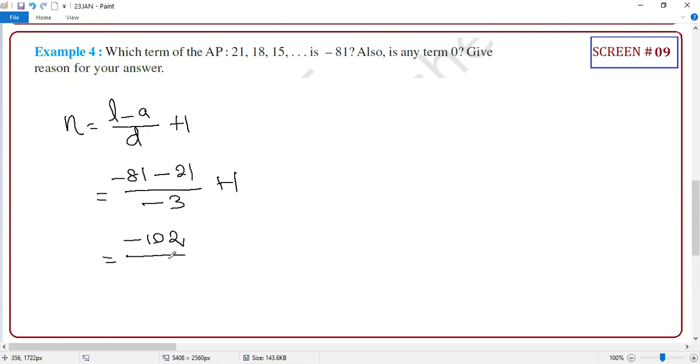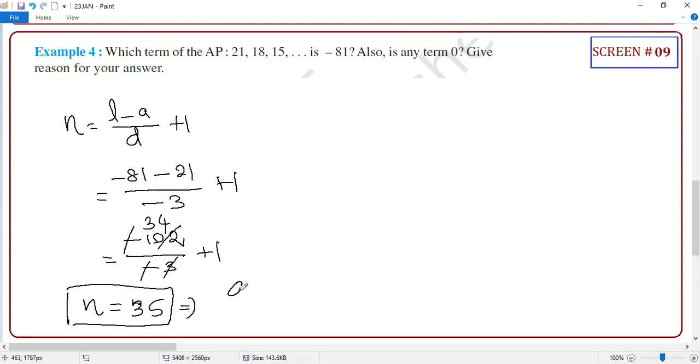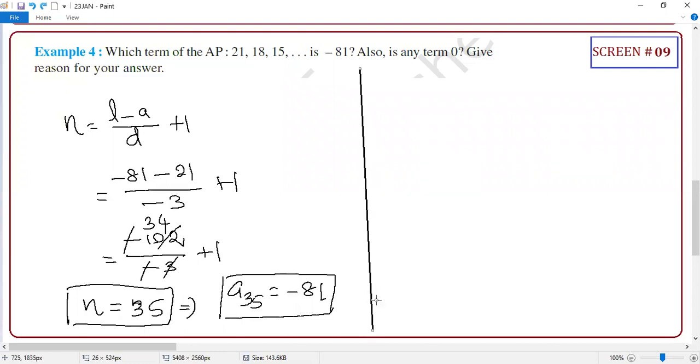Minus 102 by minus 3. Now you can cancel minus minus, plus 1. Now 3 into 34 is 102. What is the answer, student? 34 plus 1, the answer is 35. So what is the conclusion, student? N equal to 35 means your A35 is equal to minus 81. Yes or no, guys? The 35th term is your minus 81. The position, which term? A35. Any doubt? No doubt, sir.